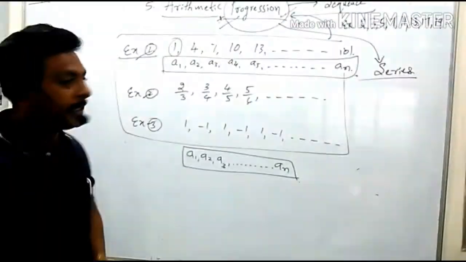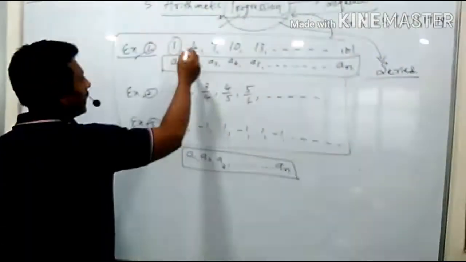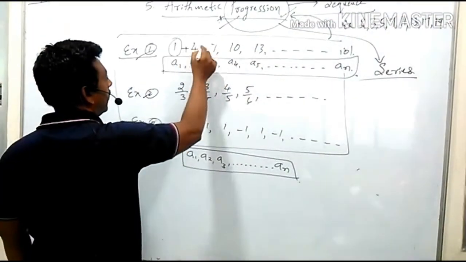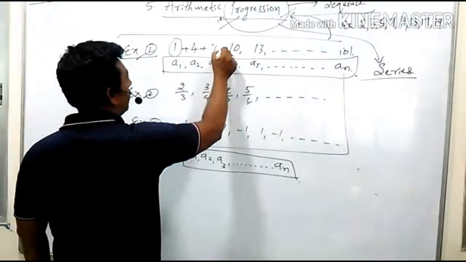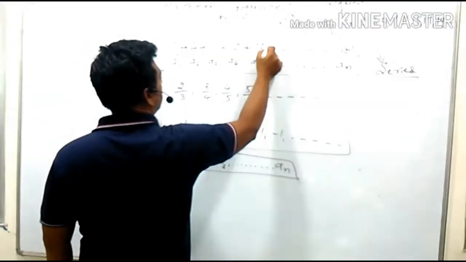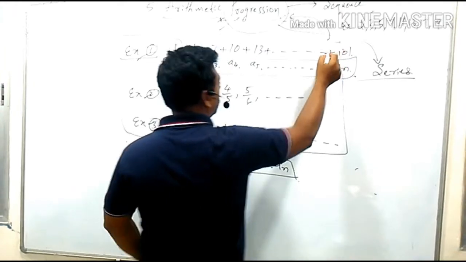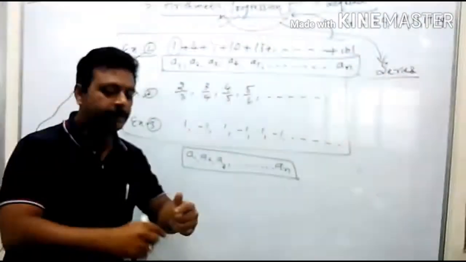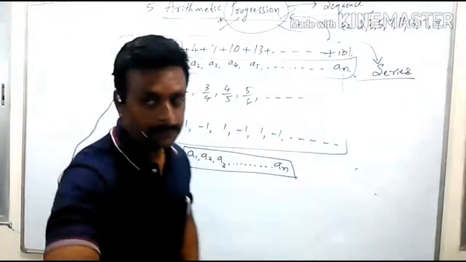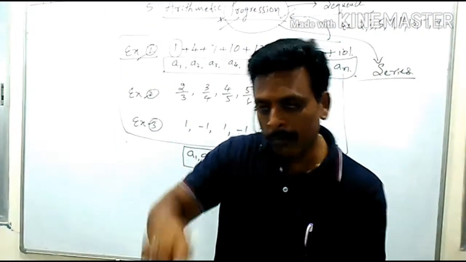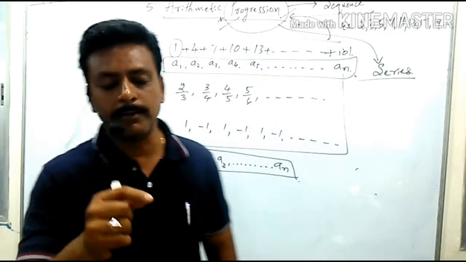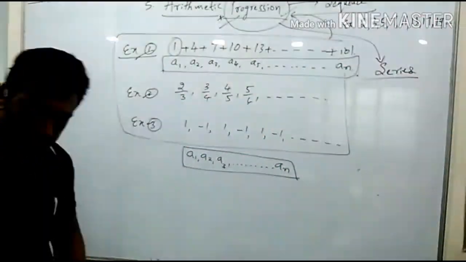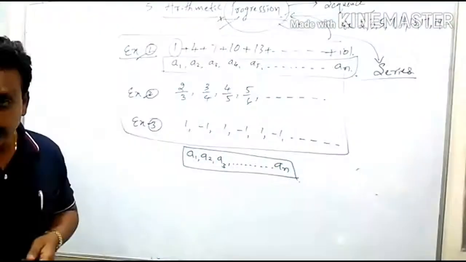Removing the commas, if I write a plus sign in their place, and at the end also if I write plus, now that progression itself has turned into a series. Progression only turned into series. Then, what do you mean by series?